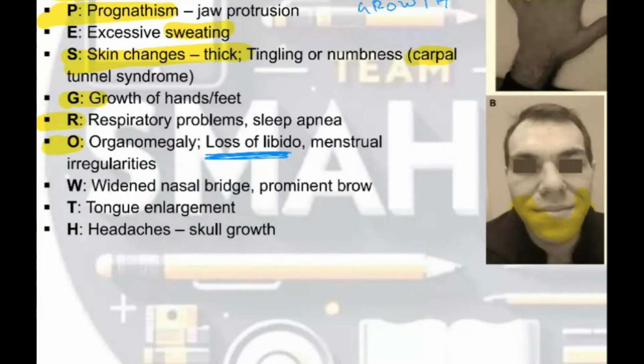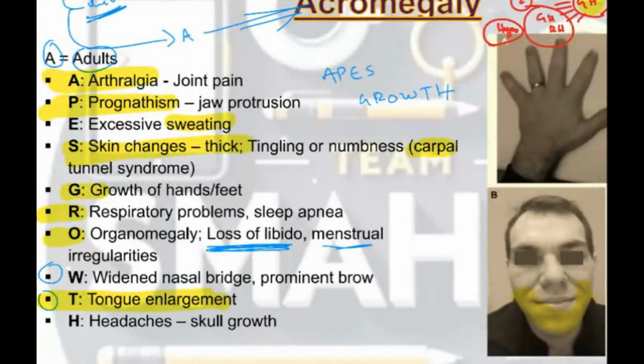Even though testicular enlargement is there, there is loss of libido. Menstrual irregularities will be there. Okay? So this is about that. Widened nasal bridge, tongue enlargement. This is important: tongue enlargement. Tongue enlargement is only seen in acromegaly. Tongue enlargement, headaches due to skull growth. APES GROWTH is a mnemonic. Patient presented with the following symptoms, APES GROWTH. Okay. This is the clinical presentation.